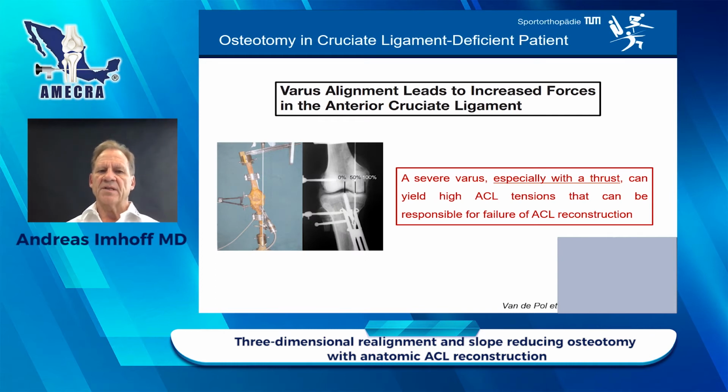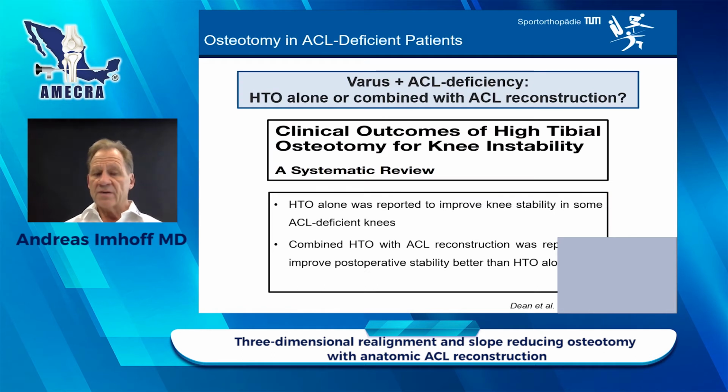The varus alignment leads to increased forces in the anterior cruciate ligament, especially with a thrust, and this can yield high ACL tensions that can be responsible for failure of ACL reconstruction. Varus and ACL deficiency at the same time. We can do the HTO alone or combined with ACL reconstruction. In this systematic review, it was clear that HTO alone was reported to improve the knee instability in some ACL deficient knees, but the combined HTO with ACL revision was superior and could improve the posterior stability much better than HTO alone.